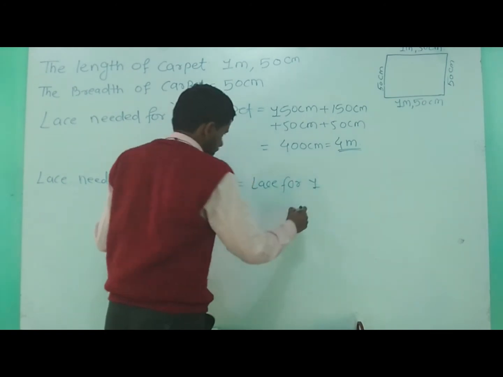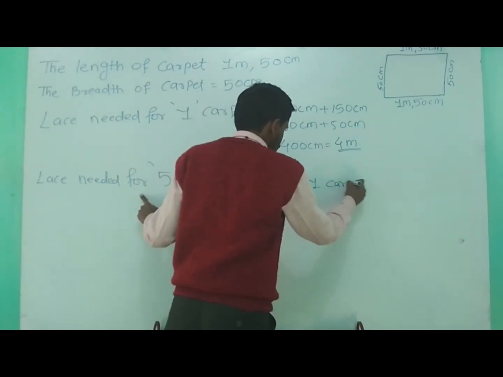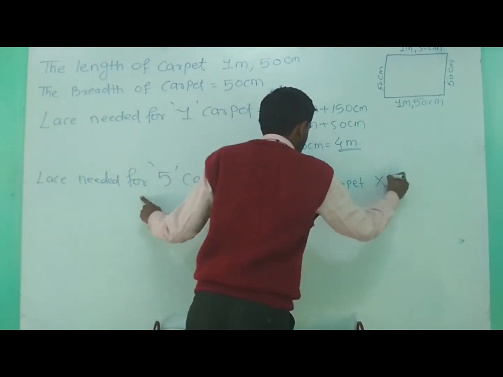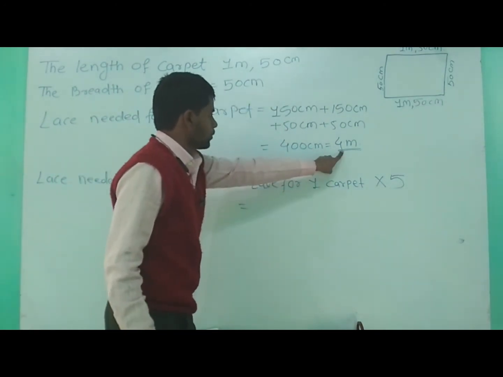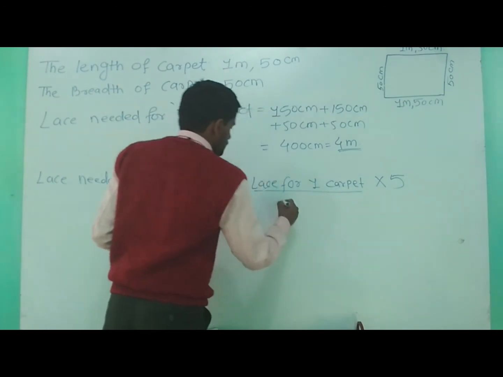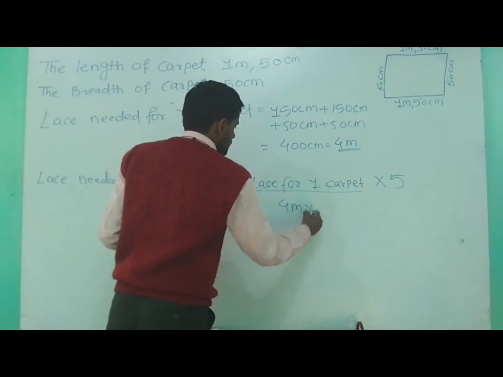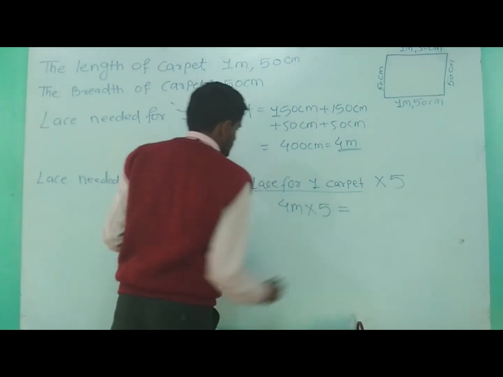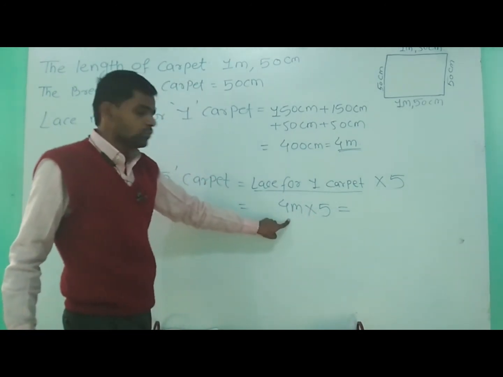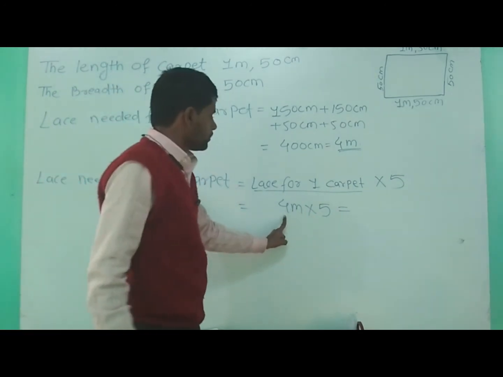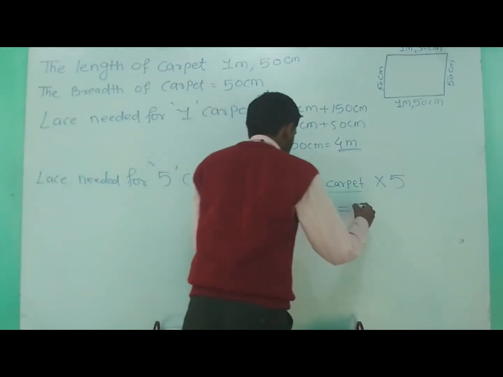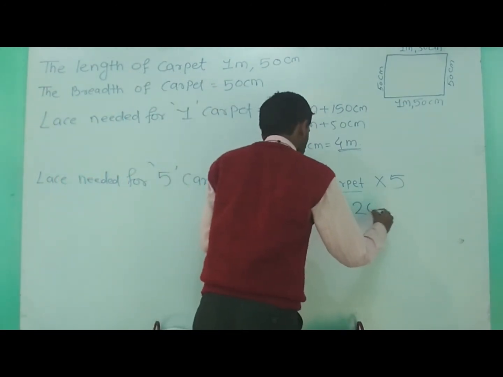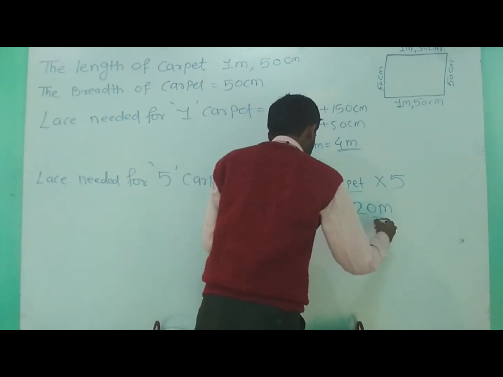for one carpet multiply by 5, and that is equal to, lace for one carpet is equal to 4 meter. So I'm replacing these words with 4 meter multiply by 5, and that is equal to, 4 5s are what? Okay, 4 5s are 20. 4 5s are 20 meter.